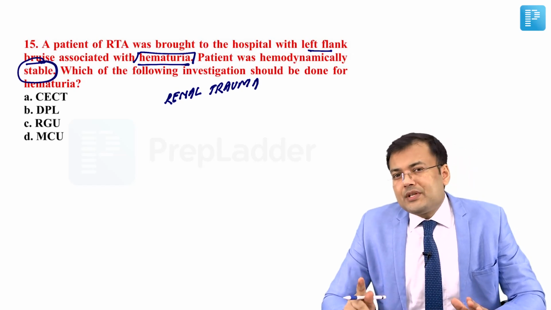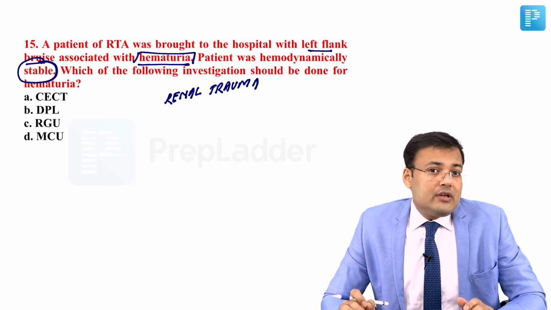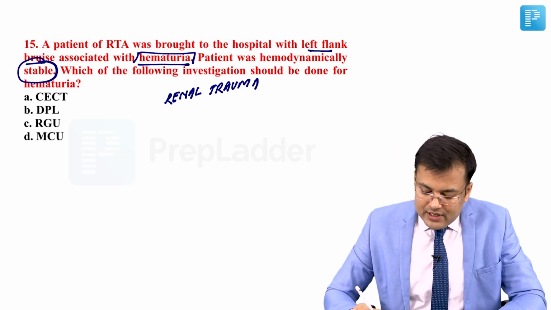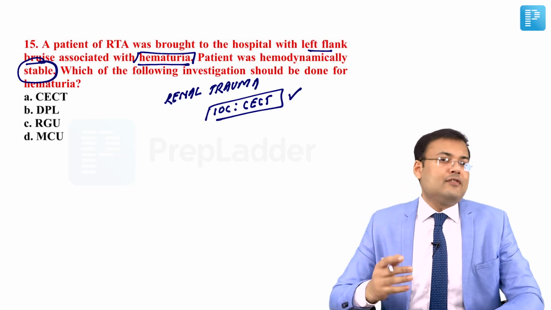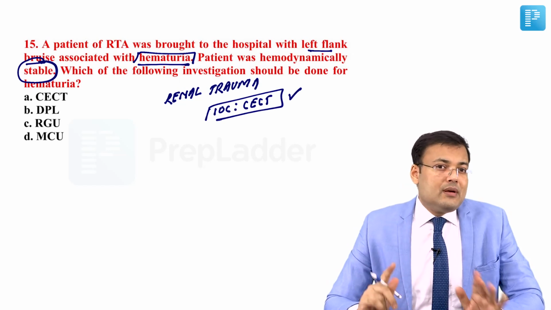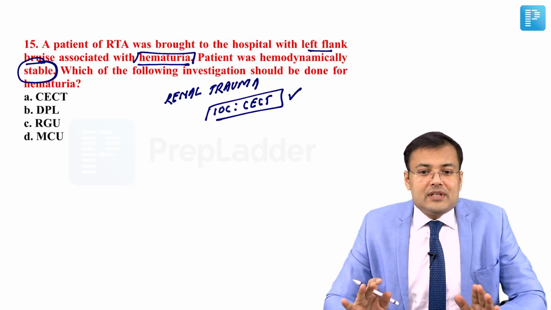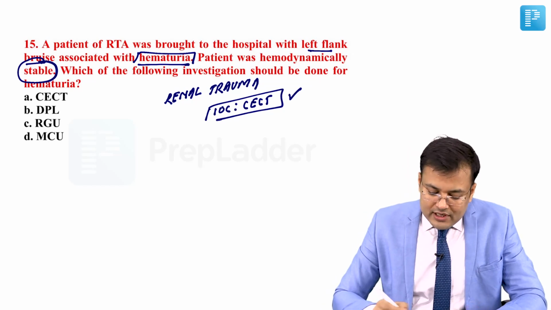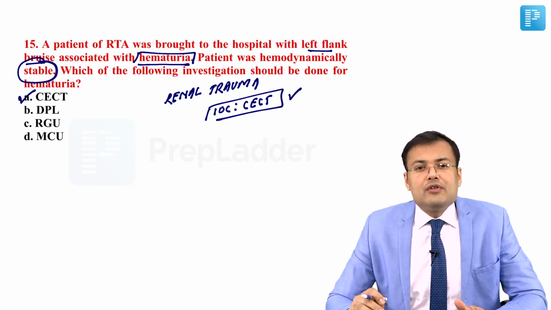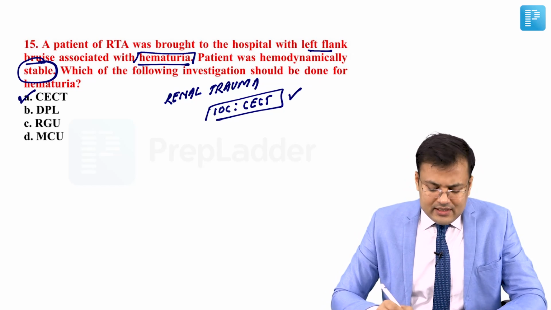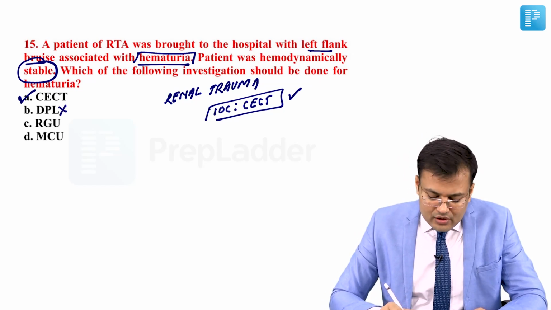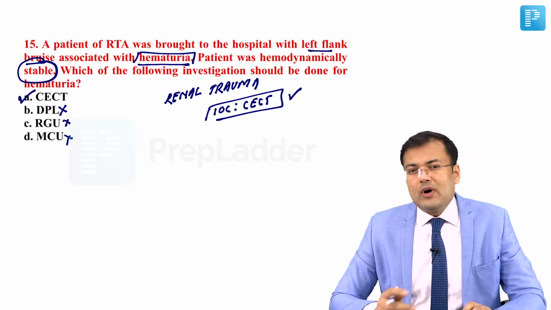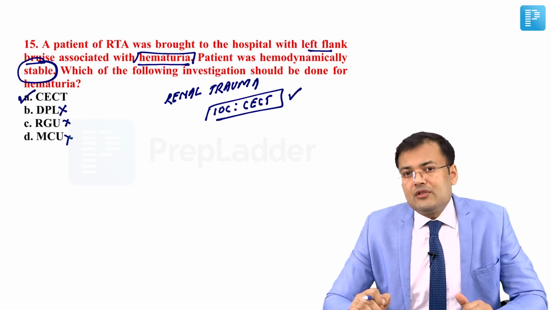You know that for patients who are having renal injuries or renal trauma, what is the investigation of choice? The investigation of choice for diagnosis is CECT, and the patient should be stable for CECT. So here the patient is having renal trauma, and the patient is stable. So which of the following investigations should be done? We have to go for CECT. Generally in such cases we don't go for diagnostic peritoneal lavage, not RGU, not MCU. Why? Because there is renal trauma.